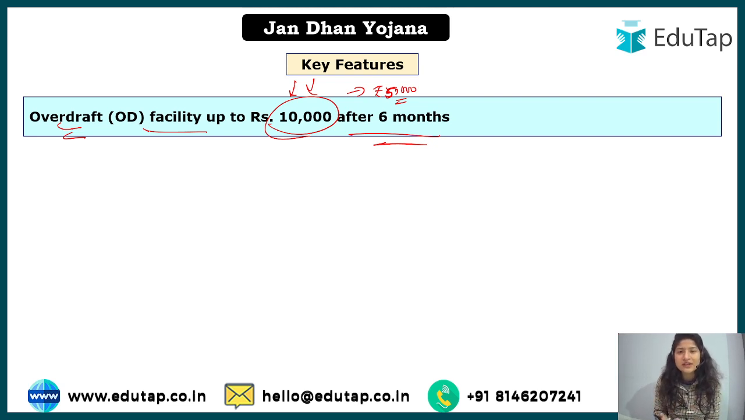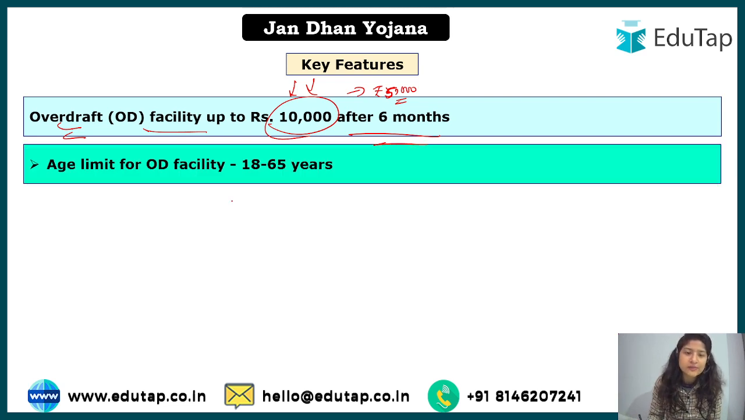Now of course this will depend on the account. If you have a good credit score, if you usually have money in your account, but due to some reason it is not there, of course it is easy for them. But if somebody always has a zero balance account, of course they can't get it, right? The age limit of the OD facility is 18 to 65 years.